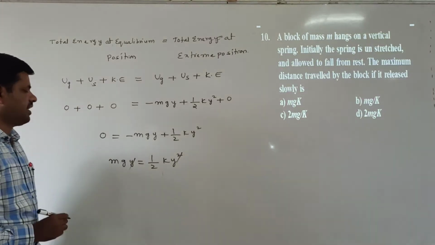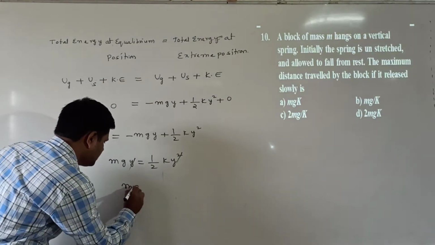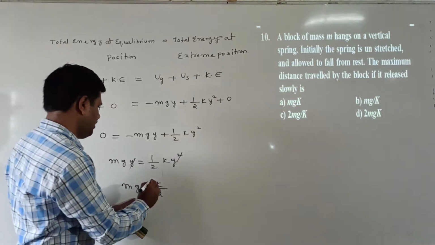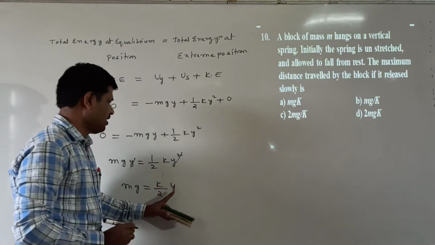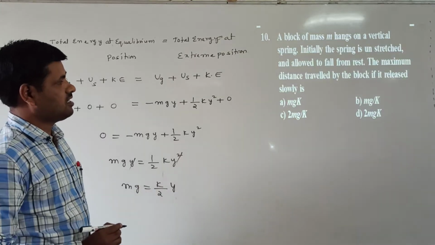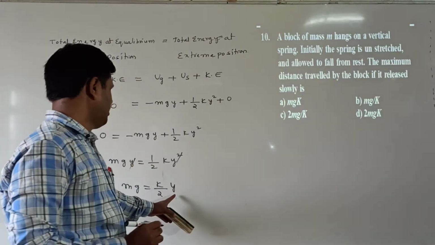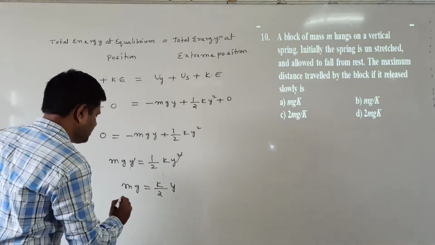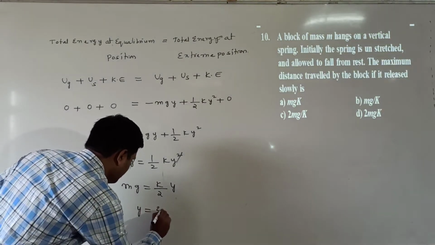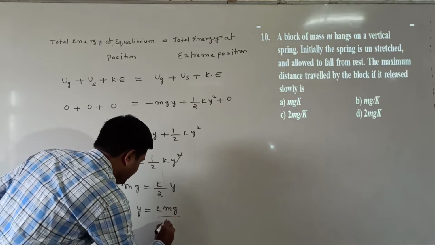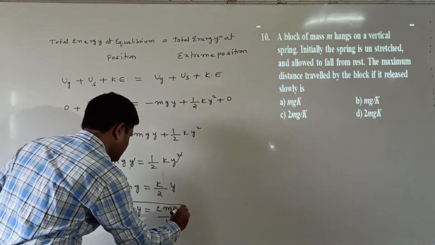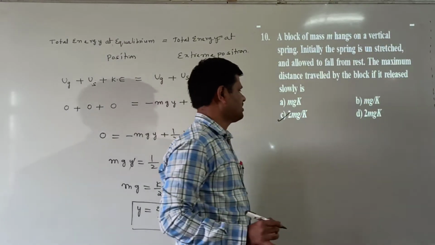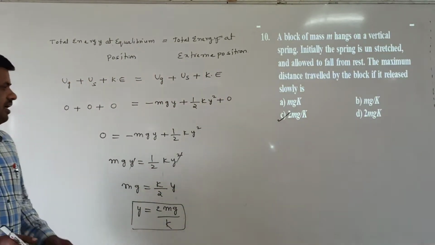Here y square is getting cancelled, so mg is equal to k by 2 into y. But y is the distance traveled by the block, which is what is being asked. So y is equal to 2mg by k. That is the distance we are getting, 2mg by k. Which option is correct here? C option is correct.